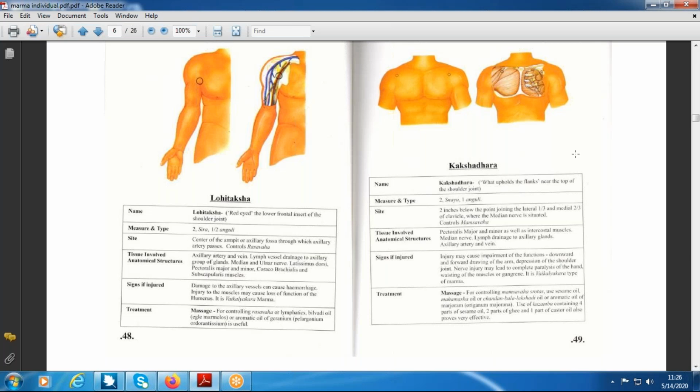The group of lymph nodes are also present in the axilla, and deeper you will get the important blood vessels, and very important is the brachial plexus and its cords. If there is any injury to Kakshadara, it leads to paralysis. The word paralysis is considered as Pakshagata in Ayurveda, because if such an injury damages the nerve, the nerve will not stimulate the muscle and the muscle will not contract. If there is no action of the muscle, there is no movement at all.